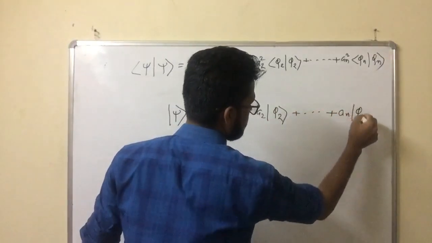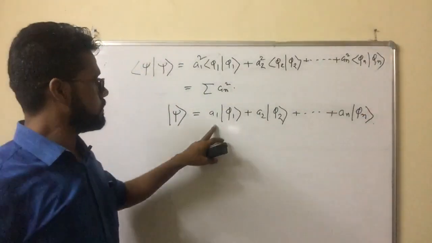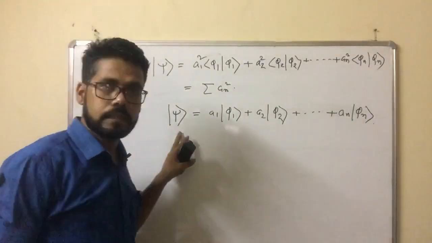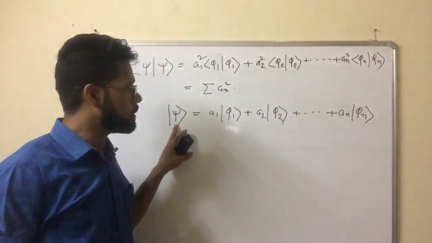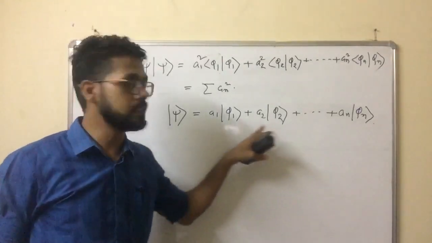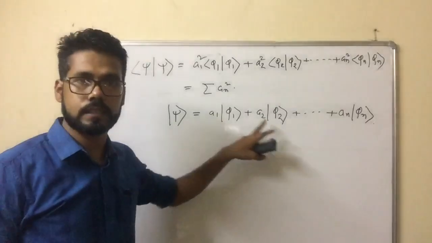The meaning of this equation is that this wave function can stay in this state, this state, and this state, and these states are characterized by the corresponding constant terms.